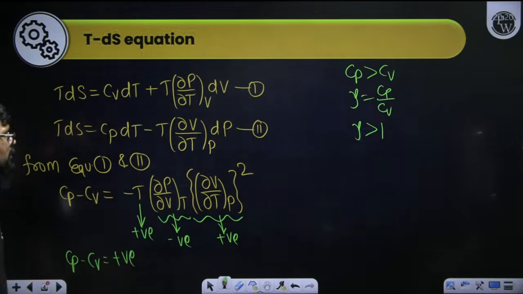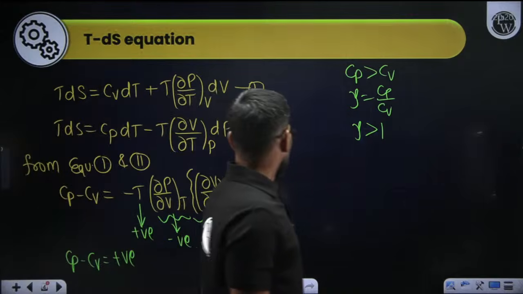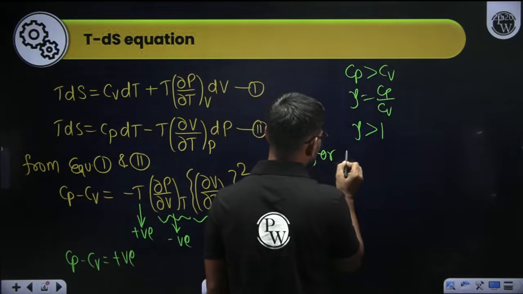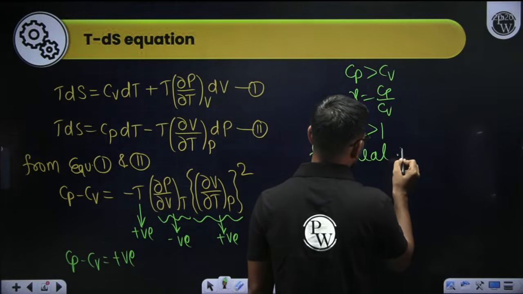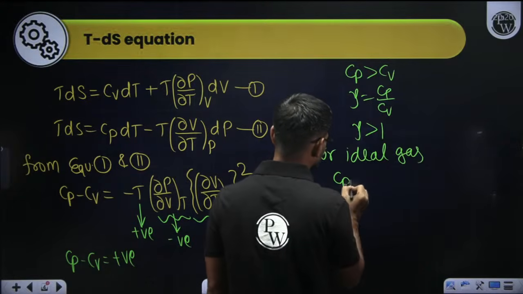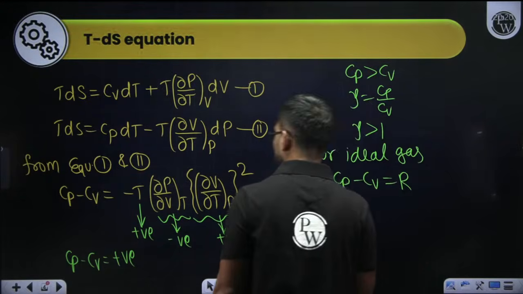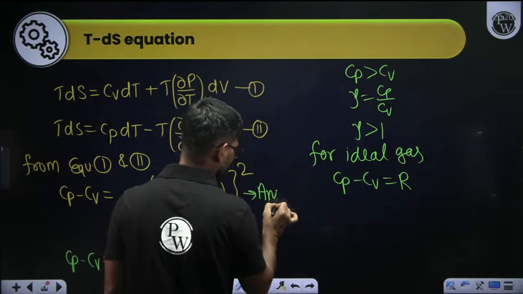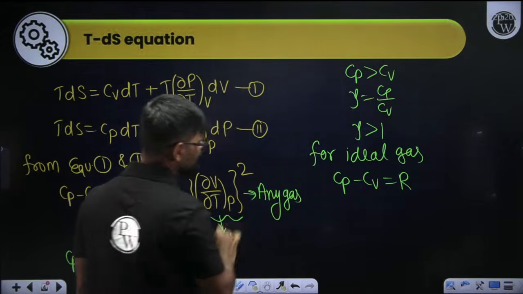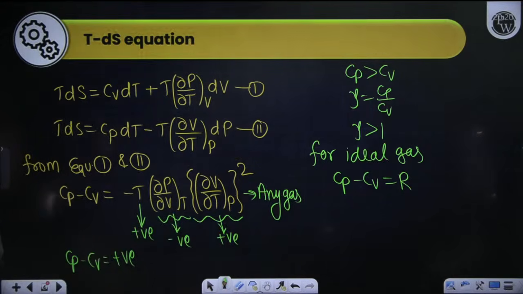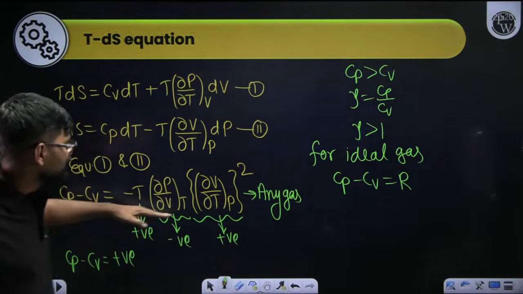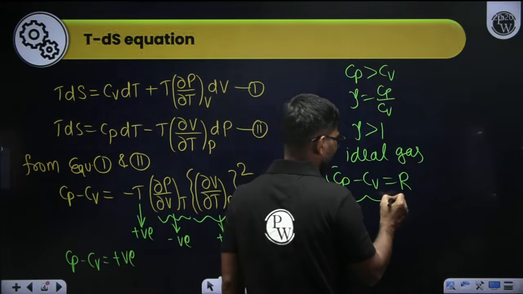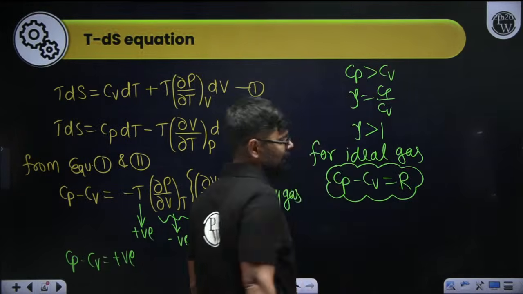Okay, so Cp minus Cv is done. Now if I reduce this equation for an ideal gas, then you will get Cp minus Cv is equal to R. The earlier equation is for any gas, and this one is only for an ideal gas.